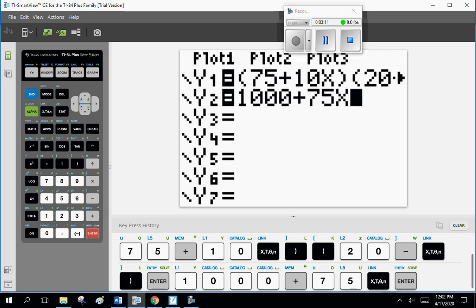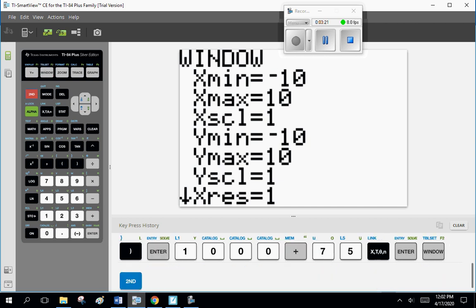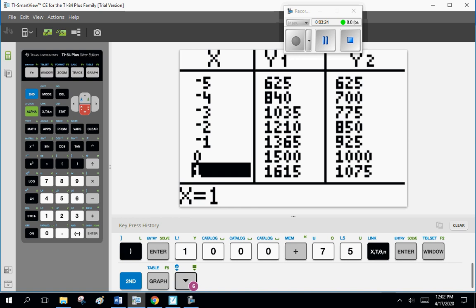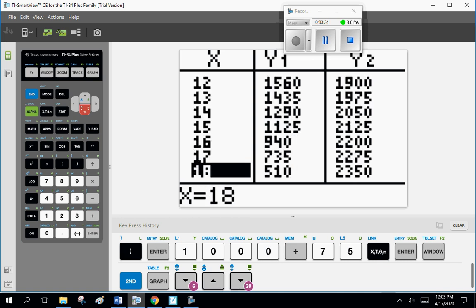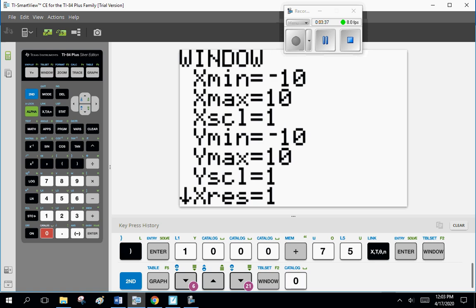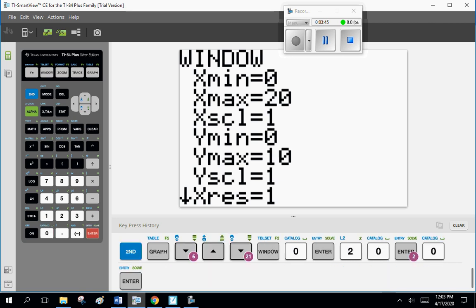Now, right off the bat, notice for the linear equation, my b value is 1,000. So my standard window of minus 10 to 10 is not going to cut it. So actually, I should just go to my table of values. When x is 0, we get 1,500 and 1,000. It goes up and then goes down. Let's do window 0 to 20. I'm sorry, I just had a brain fart there. Go back to my table.